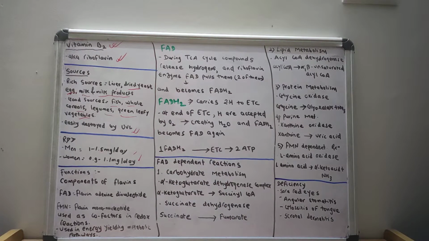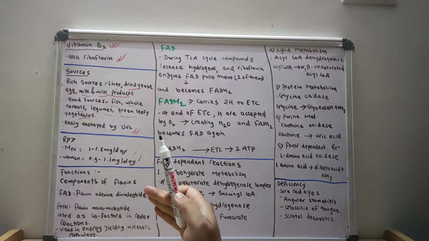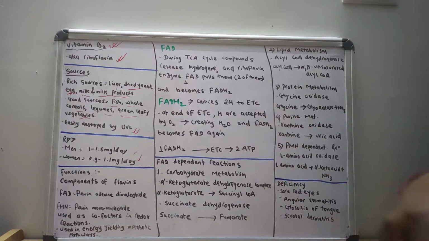Let us talk about the various functions of vitamin B2. The various functions of vitamin B2 are that they participate in various reactions. They participate in various reactions that occur in carbohydrate metabolism, lipid metabolism, protein metabolism, and various other metabolism.